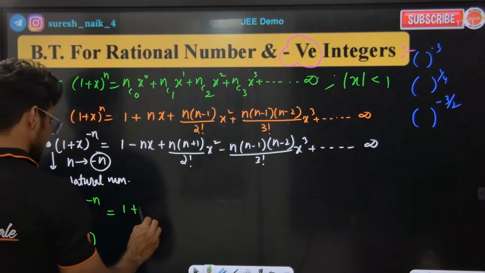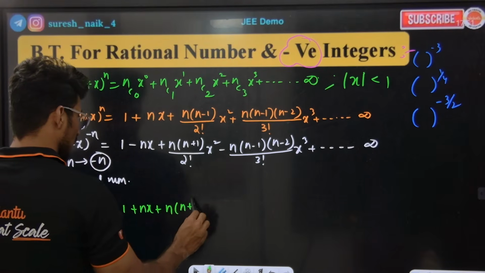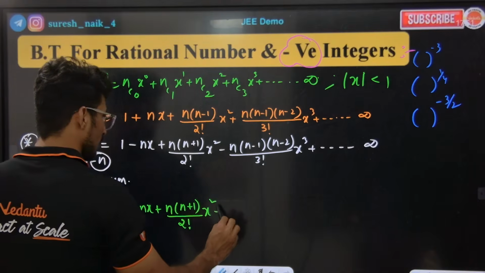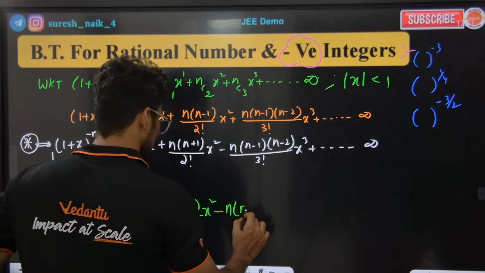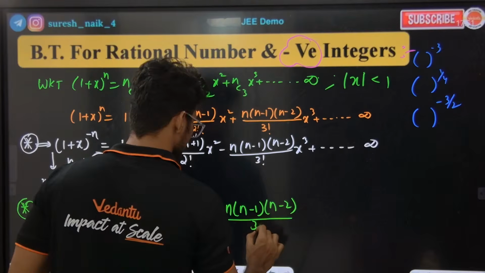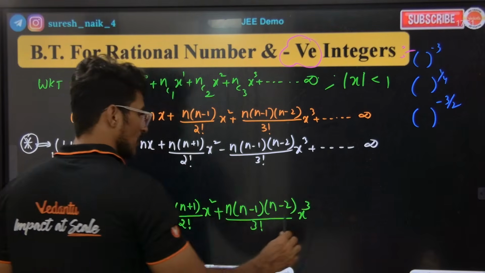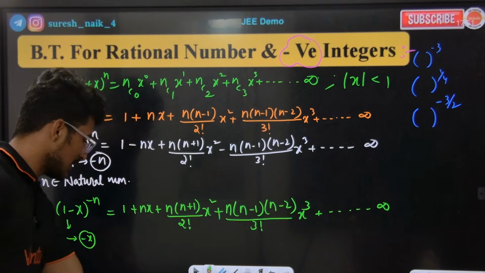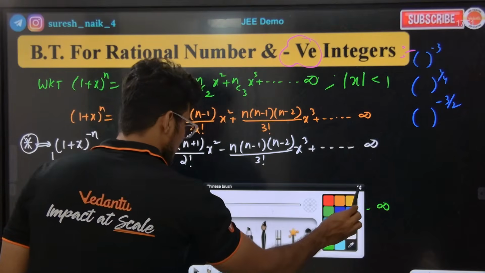1 minus of minus plus. Okay, next n into n plus 1 by 2 factorial into minus x whole square, which is x square. Minus x cube. So already minus of minus plus, and so on. Everything is in terms of plus. Check. Everything I am getting in terms of plus. Are you getting the point or not? Tell me.